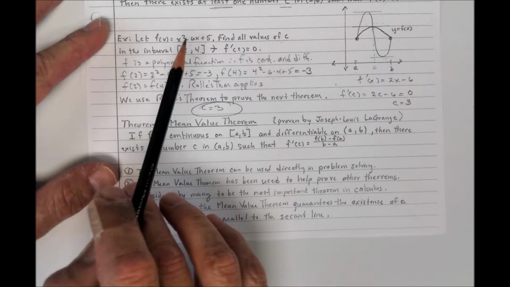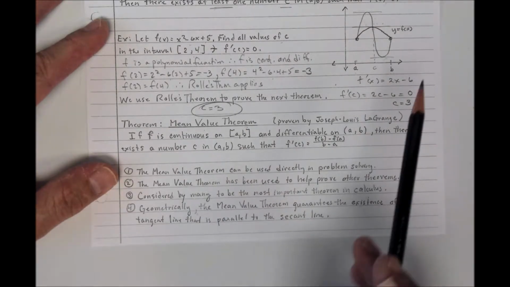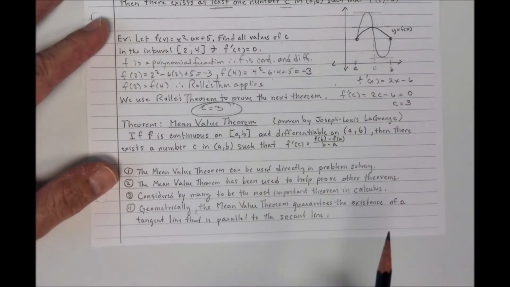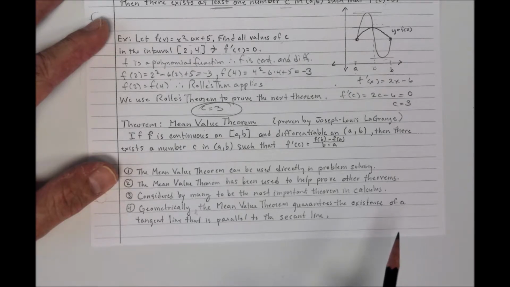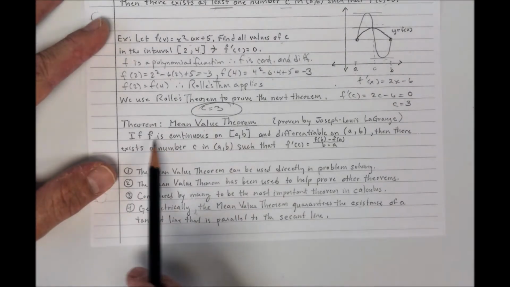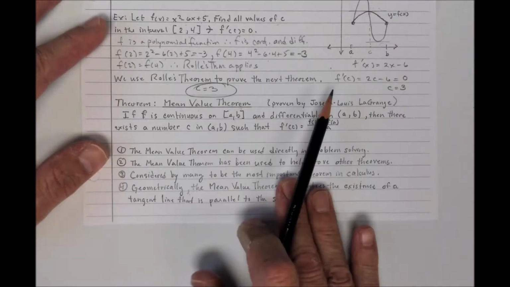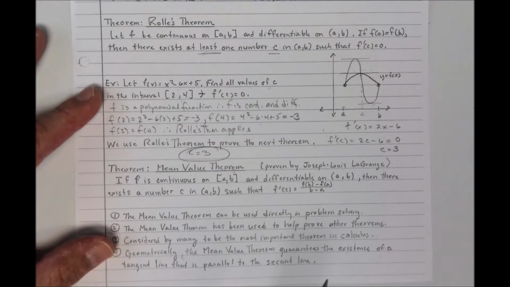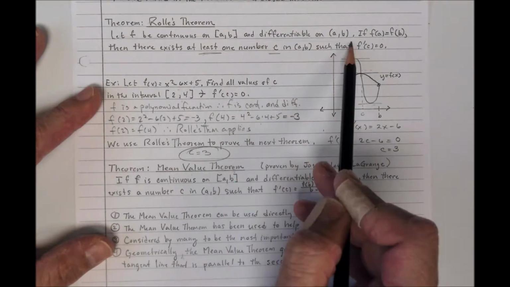Whereas we have the criteria here that f of a has to equal f of b for us to get this kind of horizontal tangent, what if we don't have f of a equal to f of b? Could we still possibly determine something about a point in the interior of the function? So what the mean value theorem says is that if f is continuous on the closed interval [a, b] and differentiable on the open interval (a, b), the same as the beginning of Rolle's theorem, the same criteria.